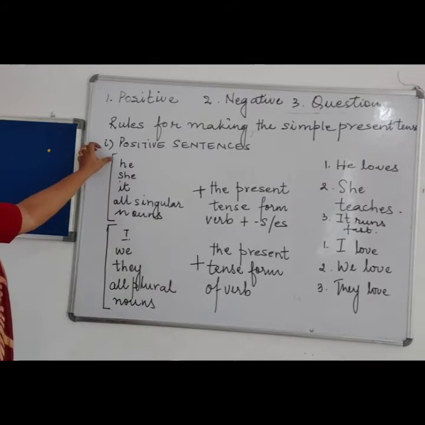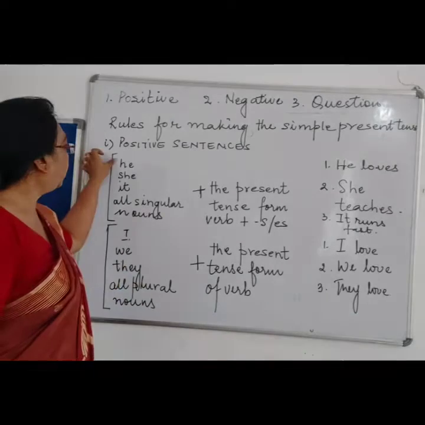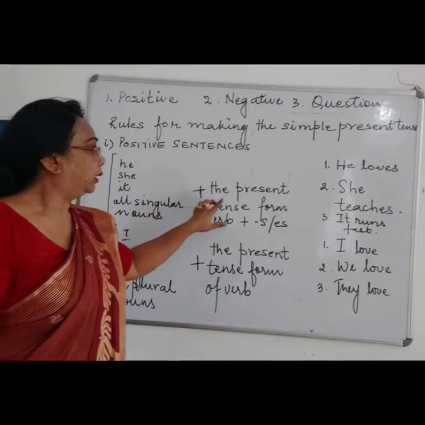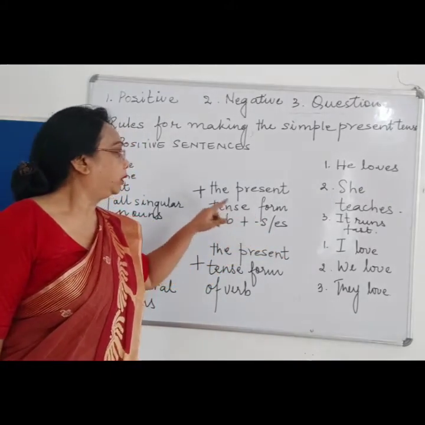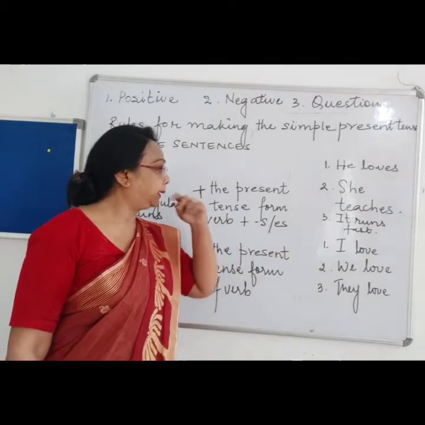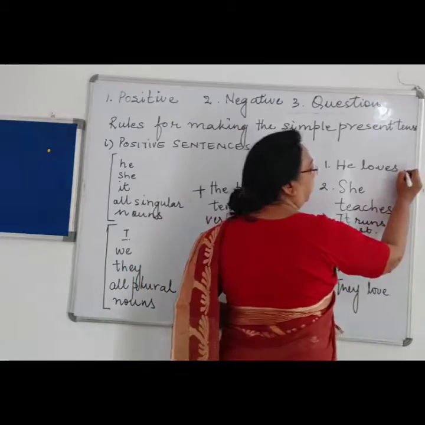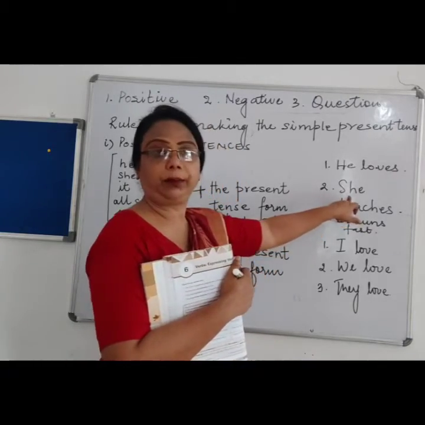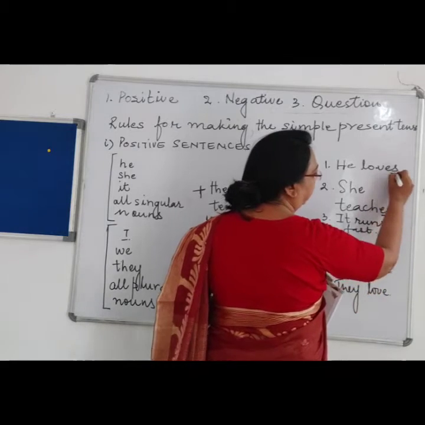First is like he, she, it. All that are singular noun. We add to the verb s or es. Right? The word which is given over there, we add either s or es. Let us see an example over here. He loves. Right? He loves. We have added s over here. She teaches. She is a singular. Right? She teaches. We have added es.